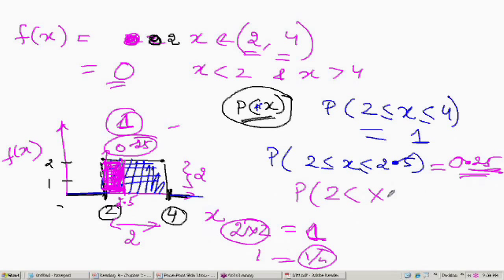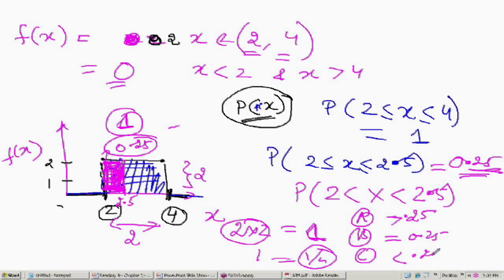Now I ask you one quick question. What is the probability that x will be between this, that is, here I had equal to, here I am not having equal to? What is the probability that 2 is less than x is less than 2.5? So I have four options for you. Will it be greater than 0.25? Will it be equal to 0.25? Third option, will it be less than 0.25? Fourth option is can't determine.